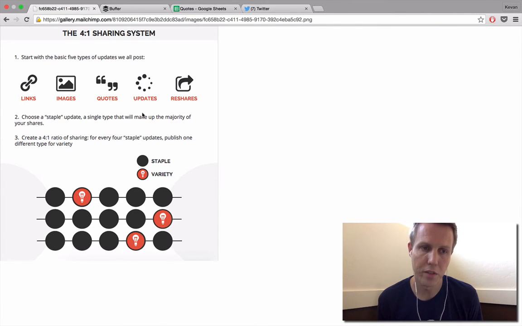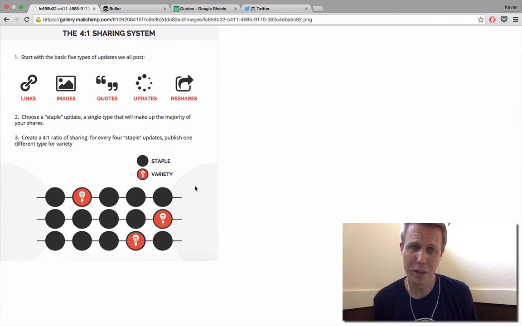This is another visual of what that actually looks like in practice. It doesn't need to be 5 updates a day, it's just any 5 updates over time. The ratio will often end up coming back to this 4-to-1 idea. So that's a basic overview. I'd love to show you what this might look like in practice.